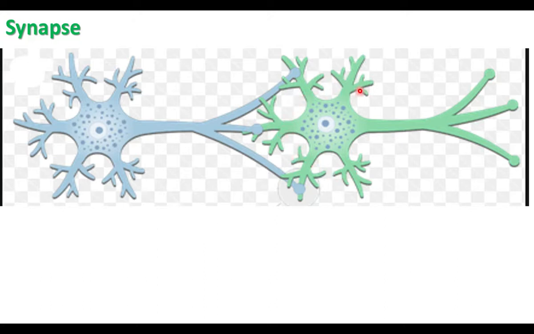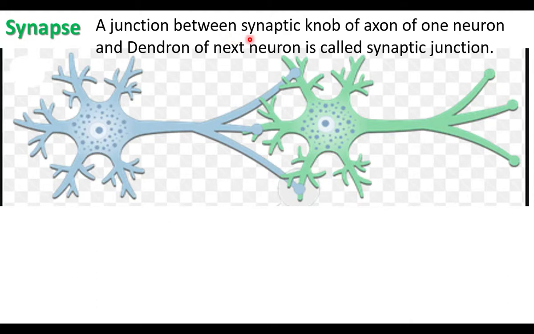There is a gap between the dendrites of one neuron and the synaptic knobs of another neuron. This junction is called a synapse, or synaptic junction.